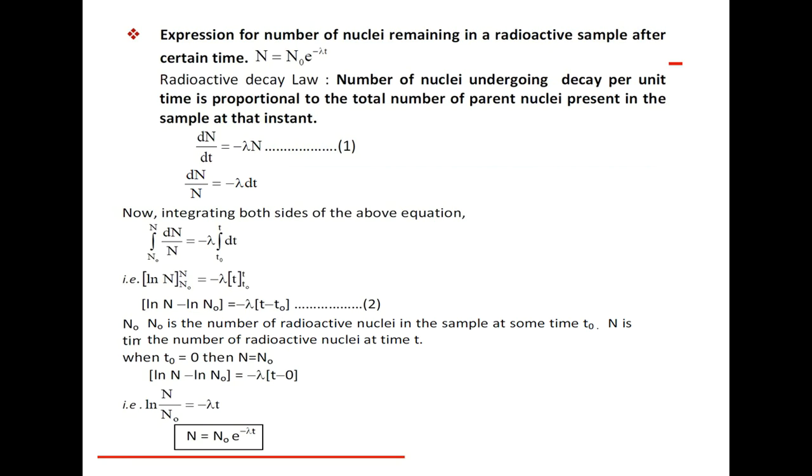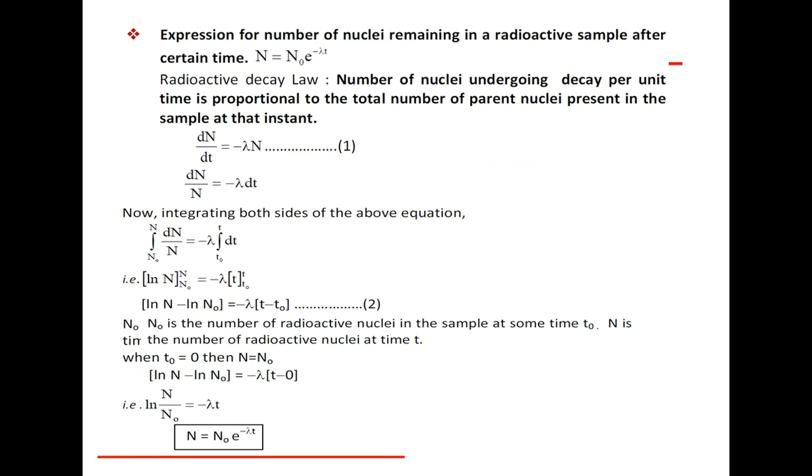So N is the total number of nuclei present at that time, and dN by dt is the number of nuclei undergoing decay per unit time. So dN by dt is equal to minus lambda into N. Suppose this is equation number 1.